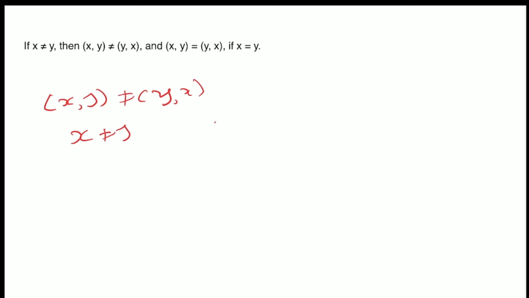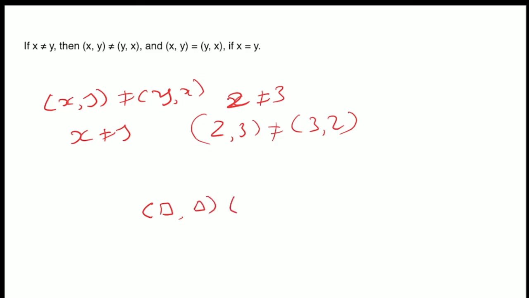Let me draw here, let's say (2, 3) and (3, 2). These both are equal only if 2 is equal to 3. So since 2 and 3 are not equal, I can say (2, 3) is not equal to (3, 2). Order matters in coordinate geometry. Same as if, let's say, this is a square and this is a rectangle, and this is a rectangle and this is a square. If these both are equal, it is given in the question, then I have to write that a square is equal to a rectangle, right? It will only become so when these both are equal.